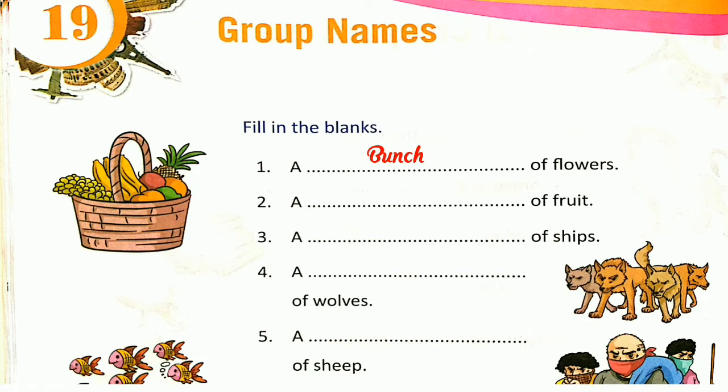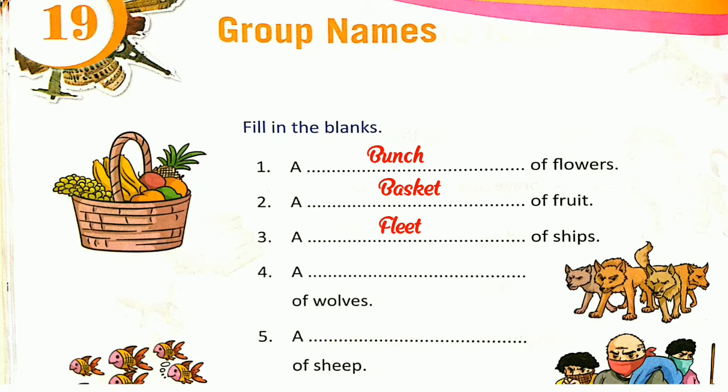Now number 2, a blank of fruit. A group of fruit is called a basket, a basket of fruit. Okay, very good. Now number 3, a blank of sheep. A group of sheep is called a fleet, a fleet of sheep.